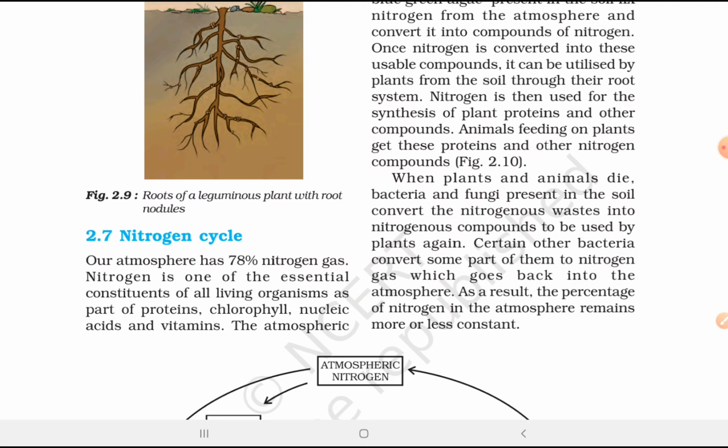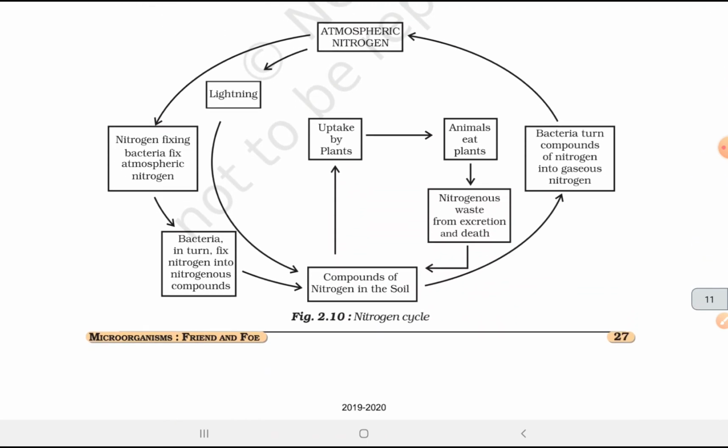Nitrogen is then used for the synthesis of plant proteins and other compounds. Animals feeding on plants get these proteins and other nitrogen compounds. When plants and animals die, bacteria and fungi present in the soil convert the nitrogenous waste into the nitrogenous compounds to be used by the plants again. Certain other bacteria convert some part of them to nitrogen gas, which goes back into the atmosphere. As a result, the percentage of nitrogen in the atmosphere remains constant.